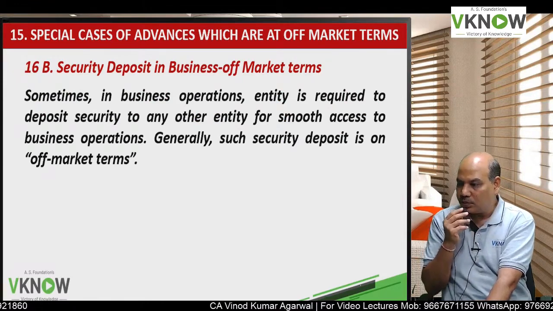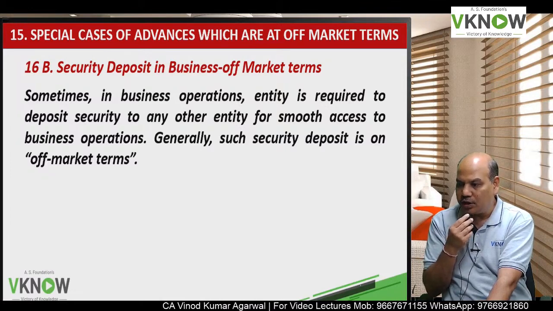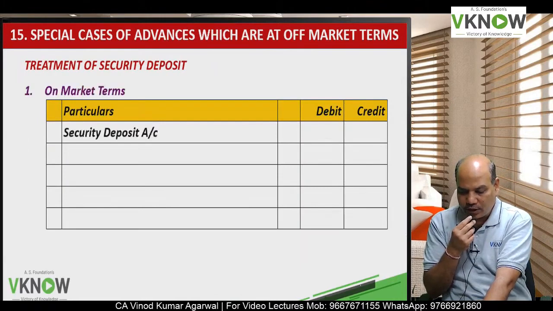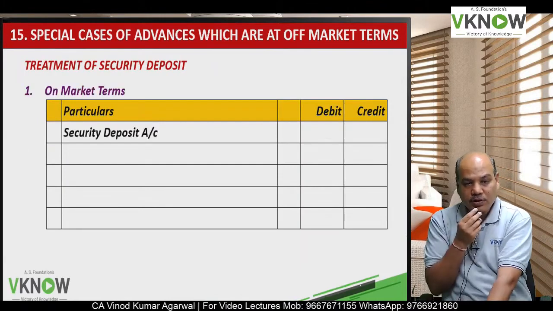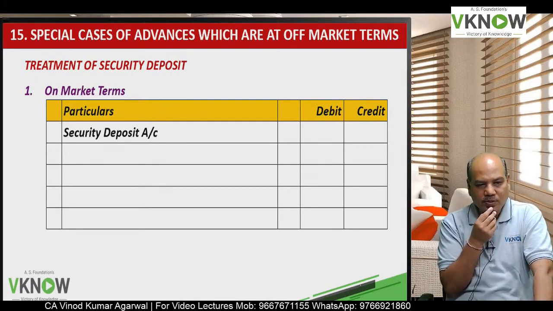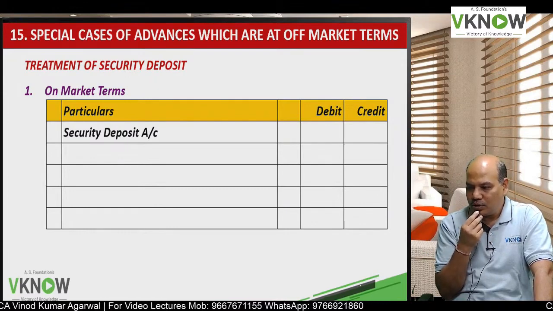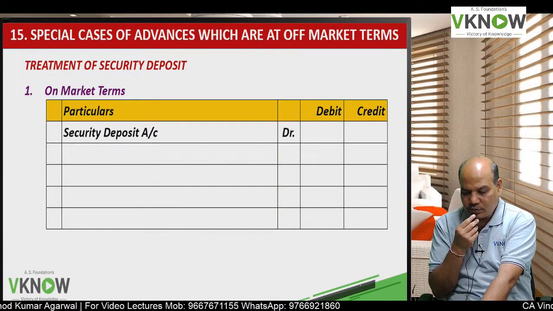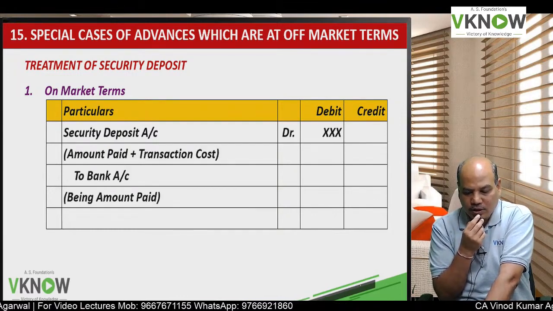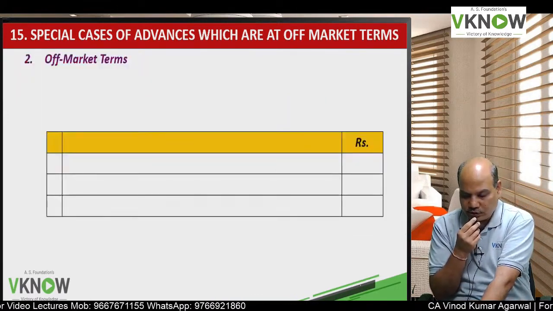Sometimes in business operations, an entity is required to deposit security with another entity for smooth access to business operations, and usually it is on off-market terms. First we will see if it is on market terms. On market terms means as per the market, with no hidden amount or value included. In that case there is no special treatment. You will pass an entry: security deposit account debit to bank, amount paid plus transaction cost.